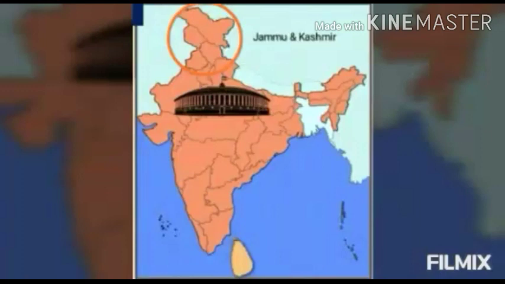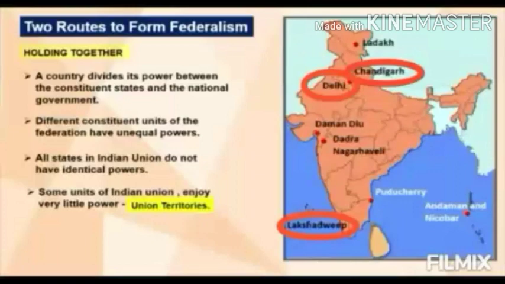And other territories like Chandigarh, Lakshadweep, and the capital city of Delhi also have little power. Being a union territory, they have no power like a state government because they are ruled by the central government directly. Here, look at the map. We can see the Indian Federation, which consists of 28 states and 8 union territories.